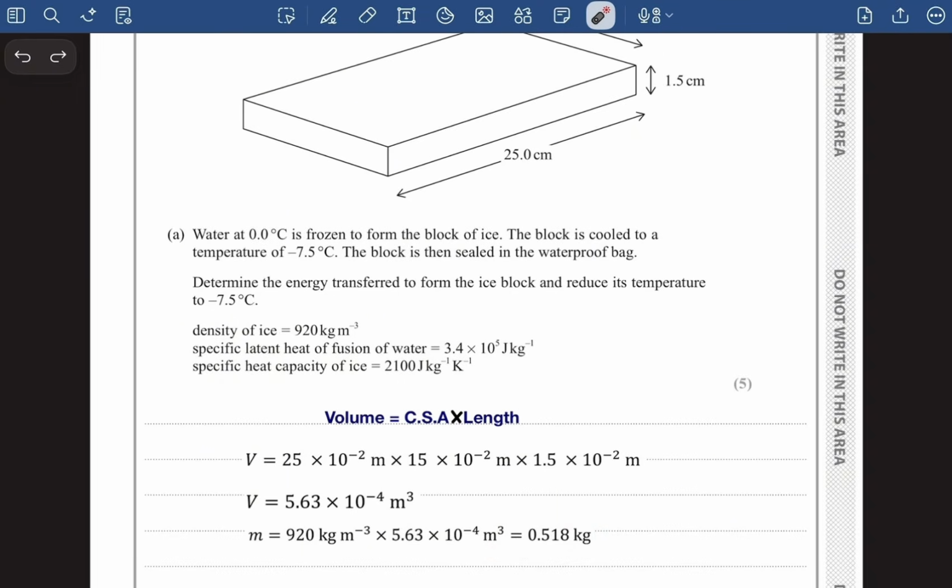Now guys, the next part is the total energy transferred. The energy is first transferred to freeze the liquid water into solid ice, and then further energy is transferred to reduce the temperature.